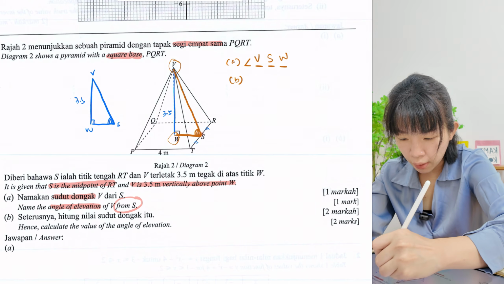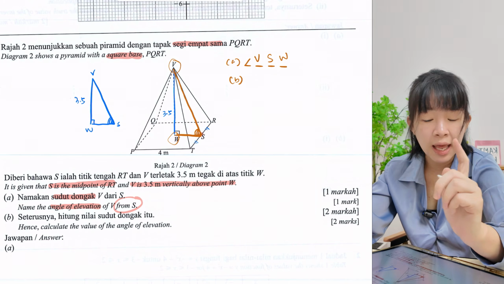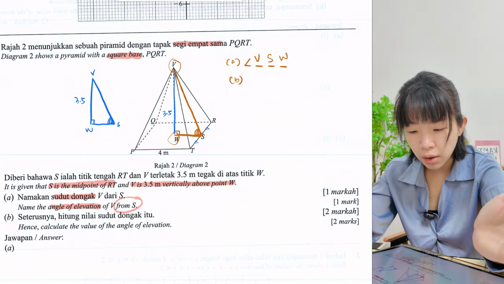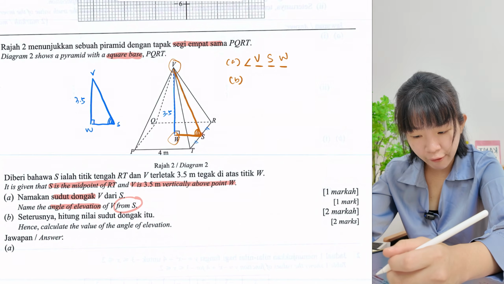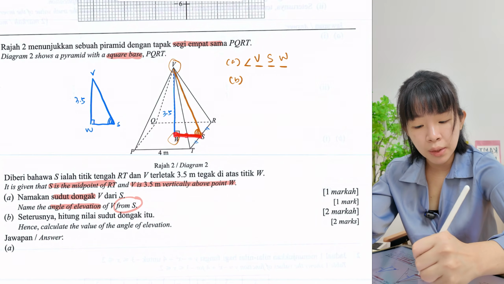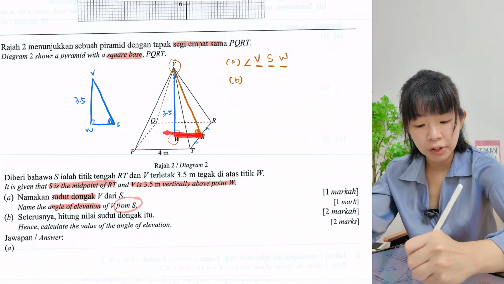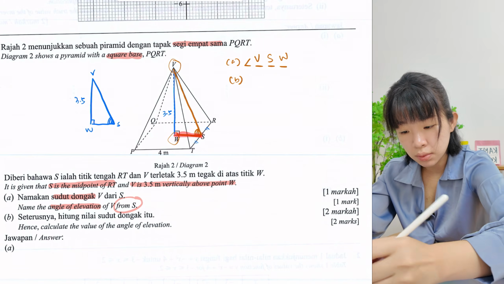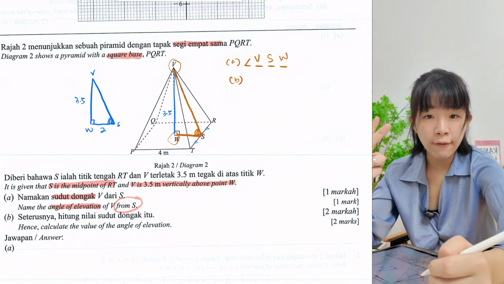Okay, we have 3.5. So we need one more piece of information. 90 degrees is not counted as extra information. So we need one more. So what other length can be found? Okay, so it's a square base. Correct? So if it's a square base, meaning what is the length of WS? So this whole thing is 4 meters. So this is 2. So this is 2. Now we have 2 pieces of information.